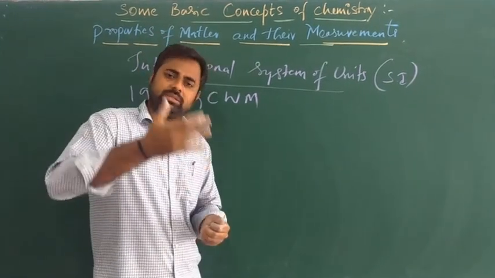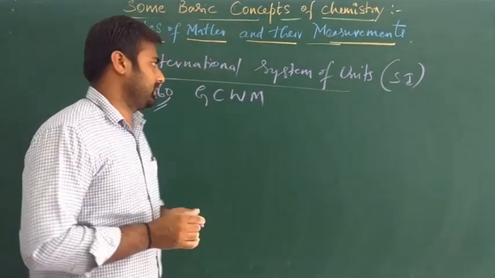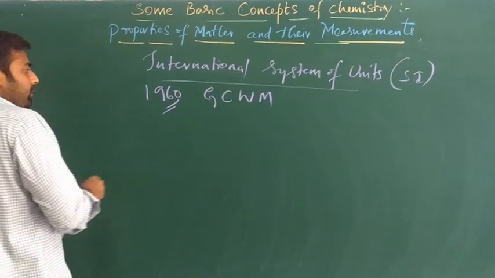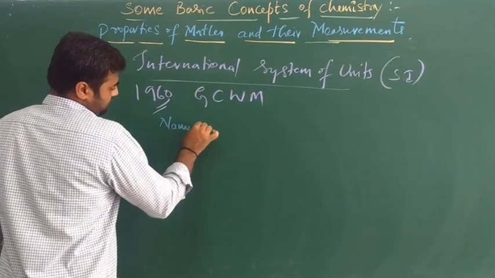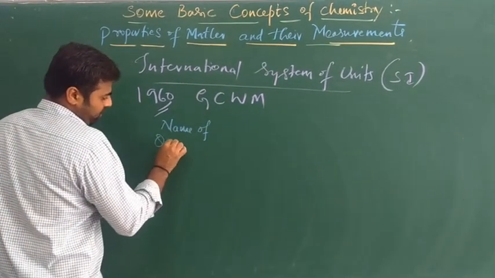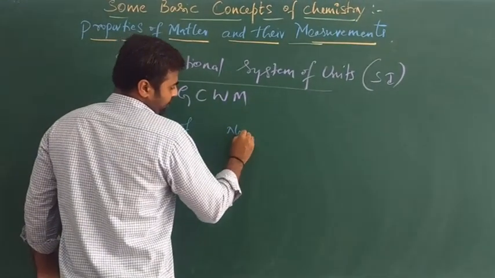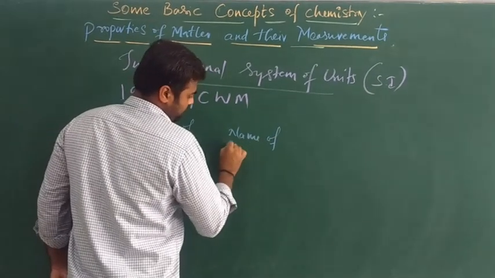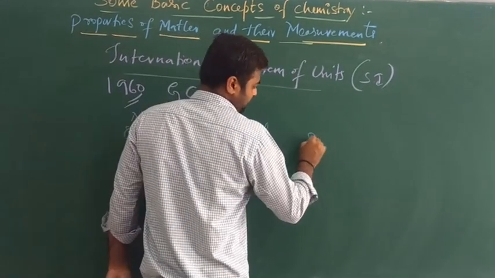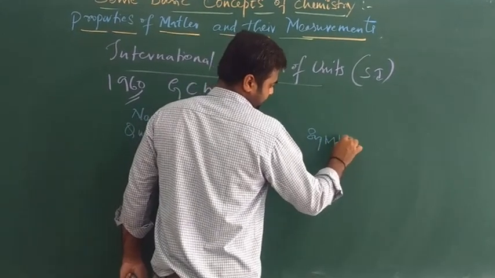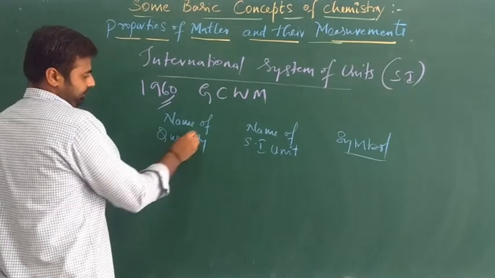Let's see those 7 types of SI units for what property. This is the name of the quantity, name of the unit, and the symbol of the unit.